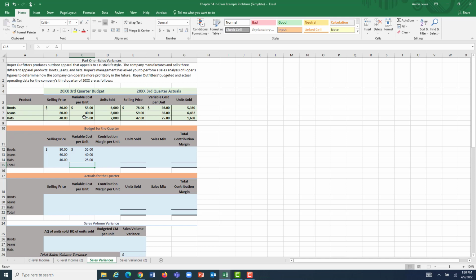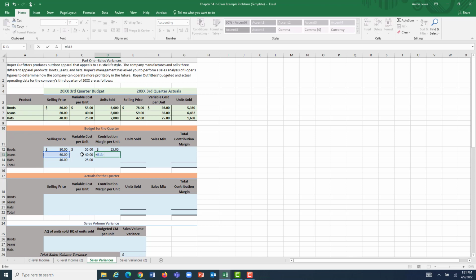Next thing we have is our contribution margin per unit. Well, what is contribution margin? It is just sales price less variable cost. So for boots, if each one was expected to sell for $80 a piece, and each one was expected to cost us $55 in variable manufacturing costs, that means that the sale of a pair of boots was expected to contribute $25 towards Roper Outfitters' fixed costs, towards its overall margin with which they could pay fixed costs.